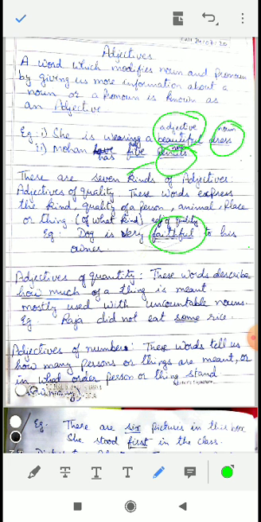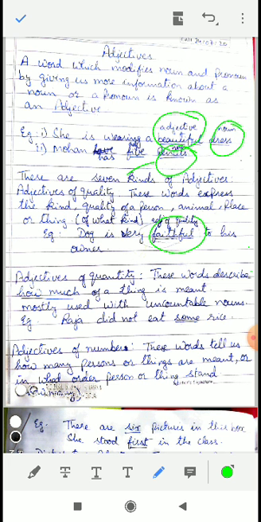Let us try to understand this with the help of an example. Raja did not eat some rice. Here rice is an uncountable noun. You cannot count rice. So how much rice had Raja eaten? Raja had eaten some rice. So here some is the adjective of quantity.